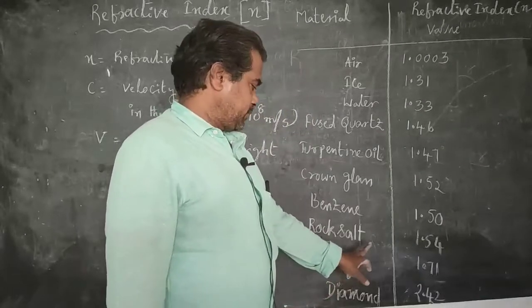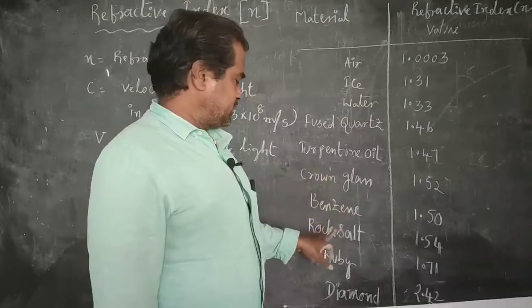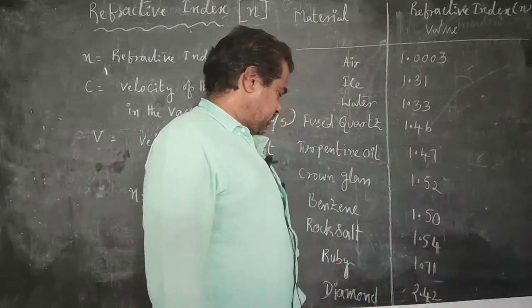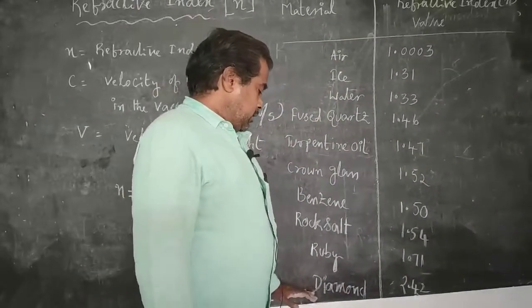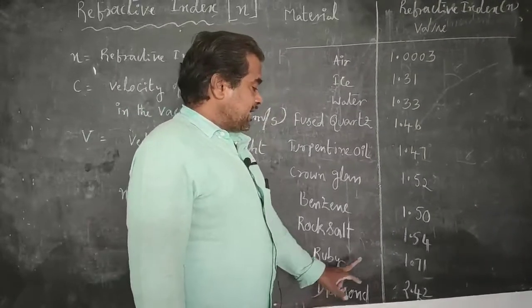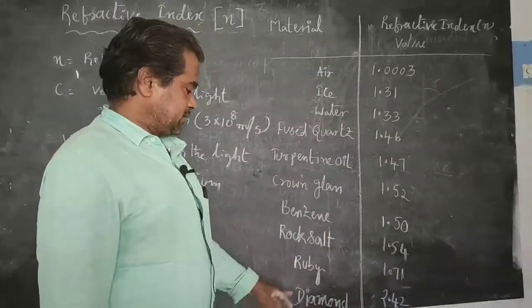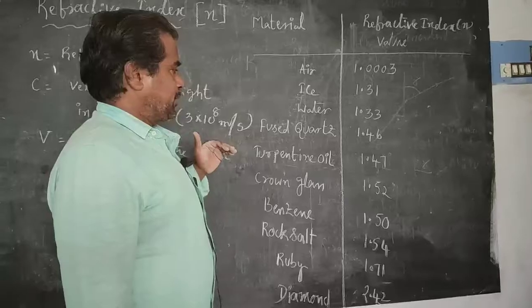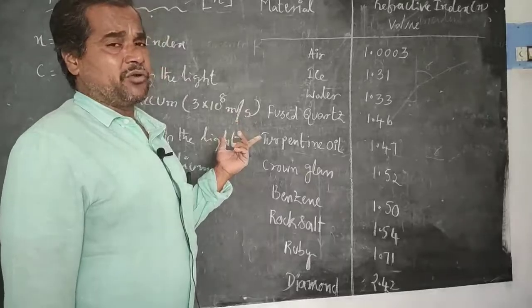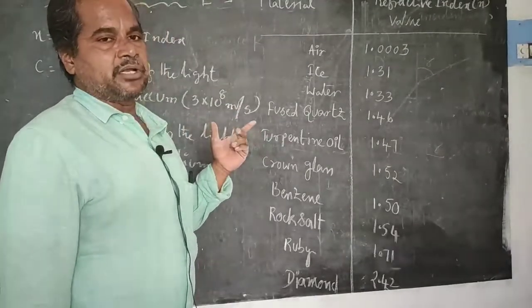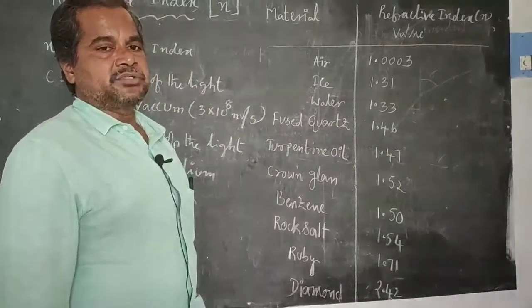Ruby is an aesthetic material used in rings and ornaments. Ruby has 1.71, and diamond has 2.42. So in nature, diamond has the highest refractive index value. If you take any two materials while explaining the phenomenon of refraction, by observing their refractive index values, we can classify which of the two transparent mediums is rarer and which one is denser.